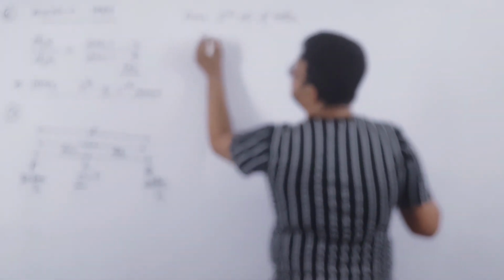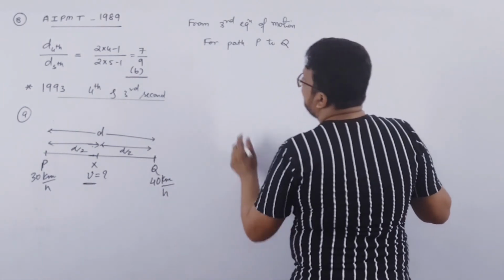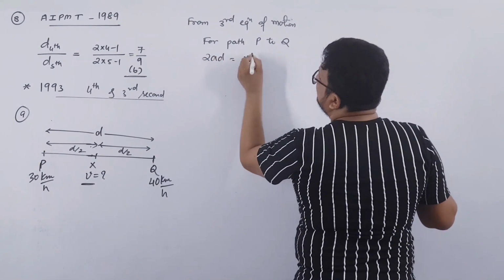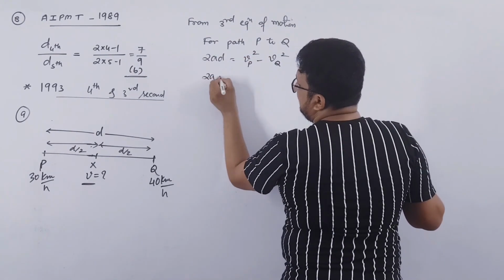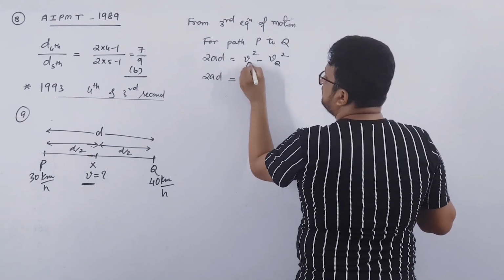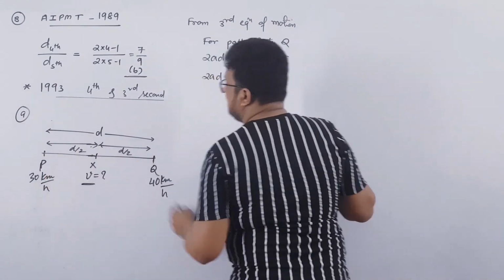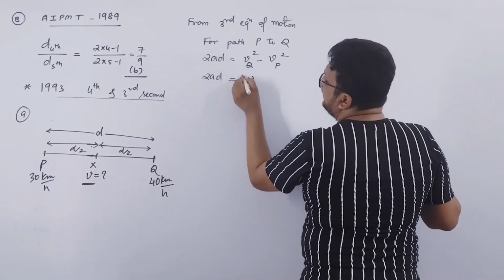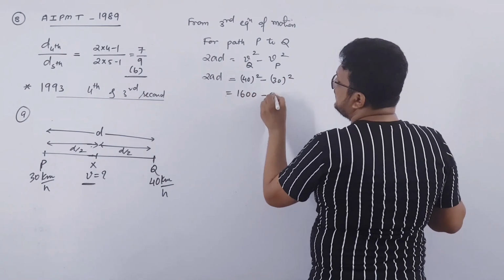So from third equation of motion, let us say for path P to Q, for complete journey, we have formula 2AD is equal to velocity at Q squared minus velocity at P squared. From P to Q, final velocity is Q and initial velocity is P. So 2AD will be equal to 40 square minus 30 square. 4 4s are 16, 00, 3 3s are 9, 00.